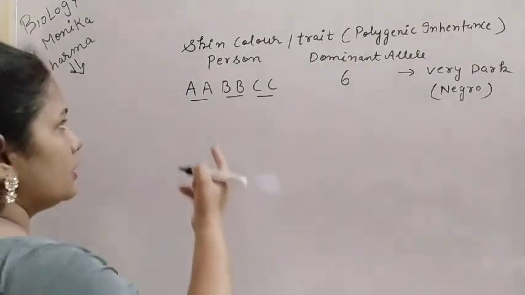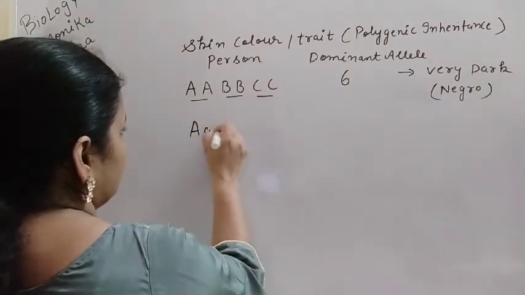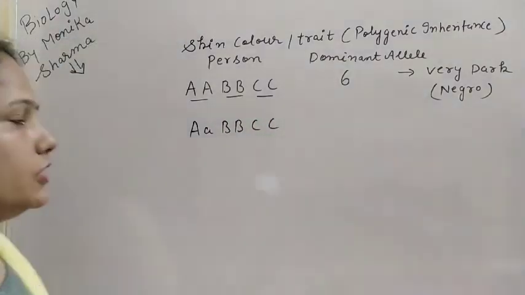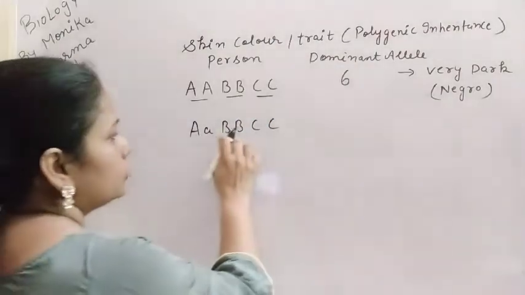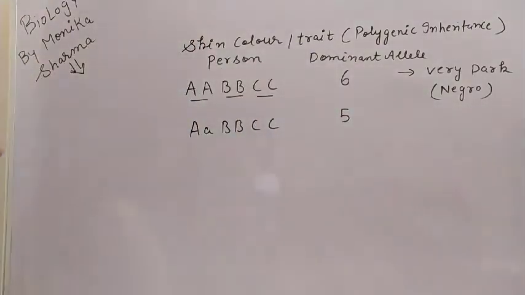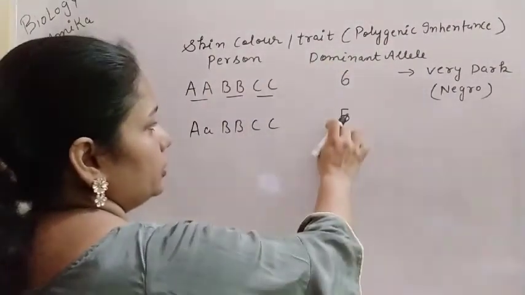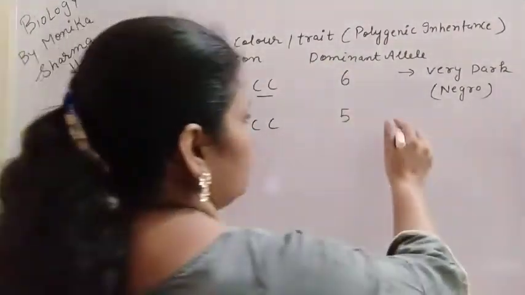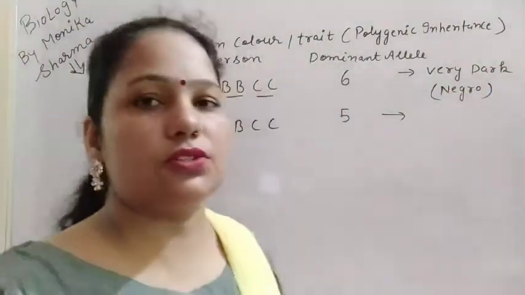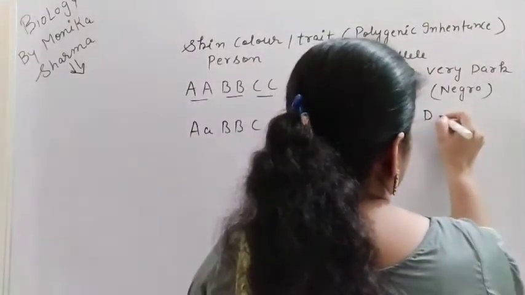Second, if I am taking the second condition here, how many dominant alleles are present? 1, 2, 3, 4, 5. So here 5 dominant alleles are there. Now the number is less, so that person is not very dark, because melanin is not produced in more amount, it is in less amount, so that person is dark.